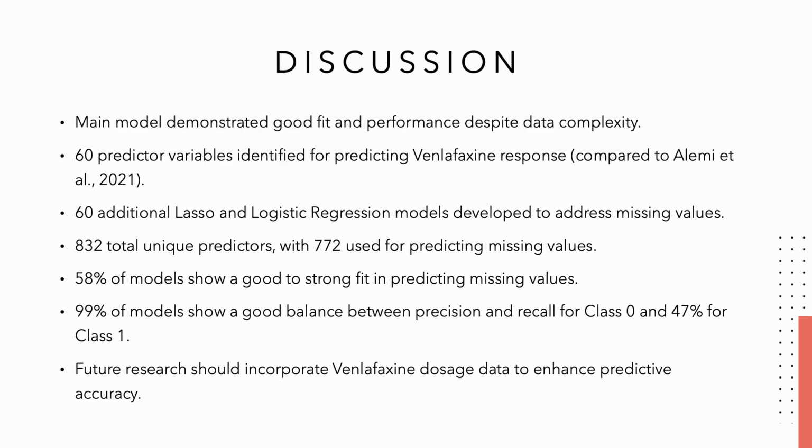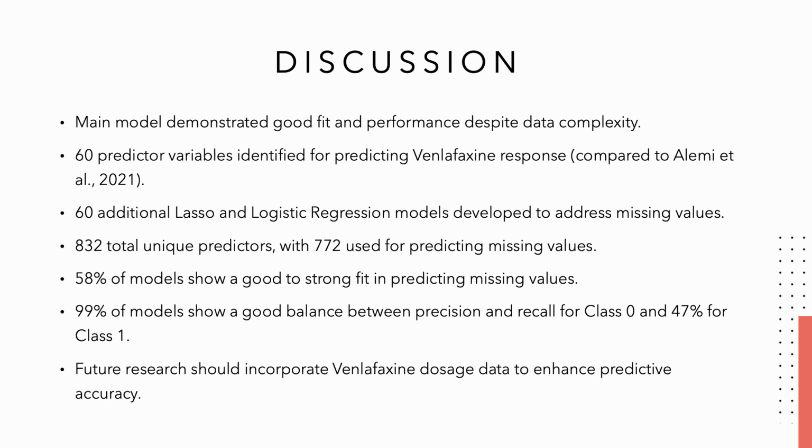Moving on to the discussion section of this project. One of our primary objectives at the outset was to develop a robust machine learning model that performs effectively in real-world scenarios, particularly handling challenges like missing data. To address missing data and key predictors of venlafaxine, we developed 60 additional lasso and logistic regression models.